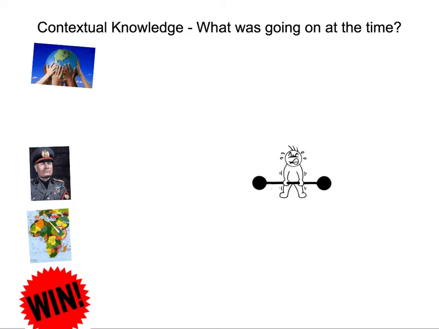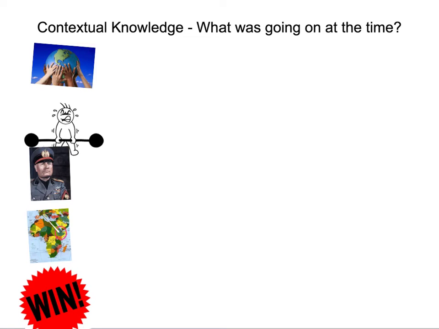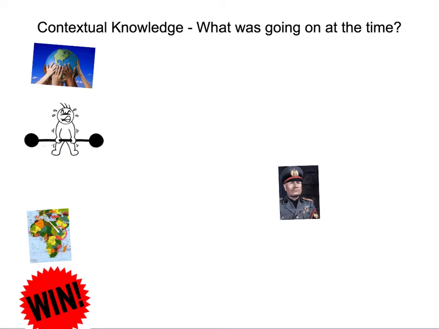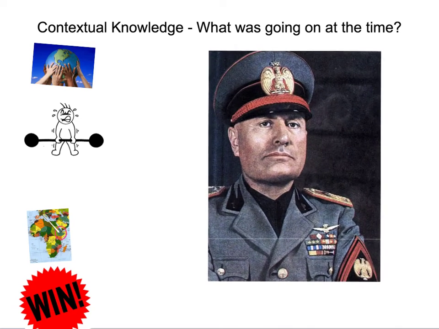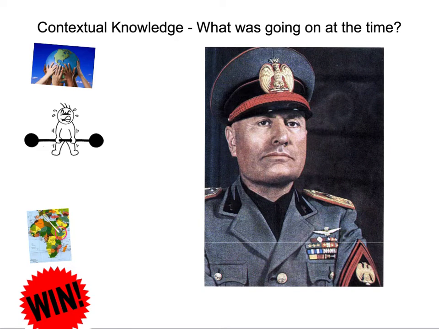And despite the League having some successes in the 1920s, it was with weaker ones. But when it came to stronger countries like Italy, led by Mussolini in the 1930s and 1940s, the League was really powerless to stop them from doing what they wanted to do.